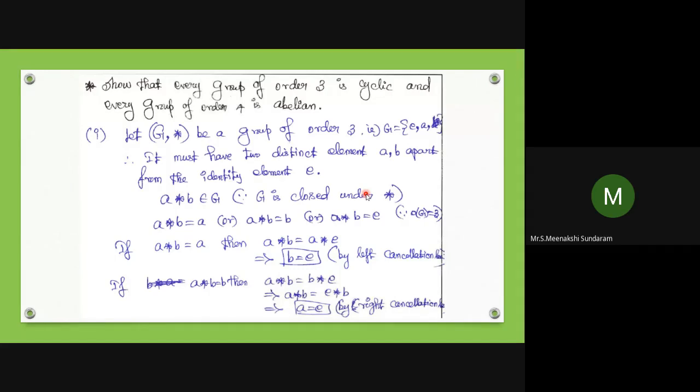If A star B equals A, then A star B equals A star E, because the identity element is there.